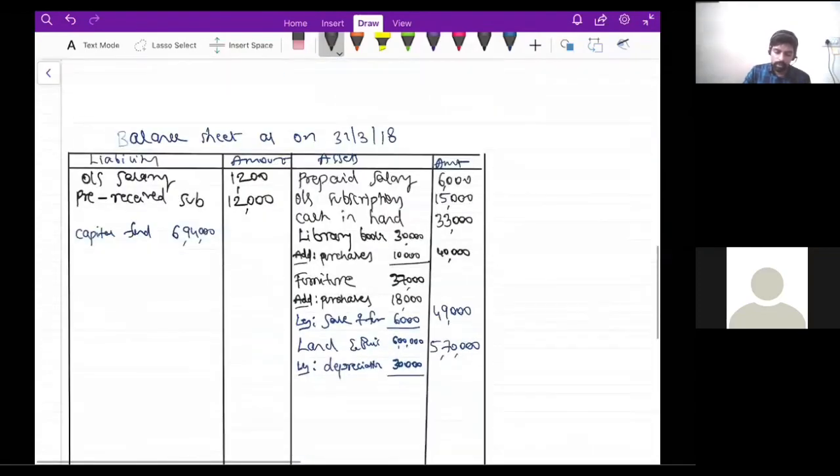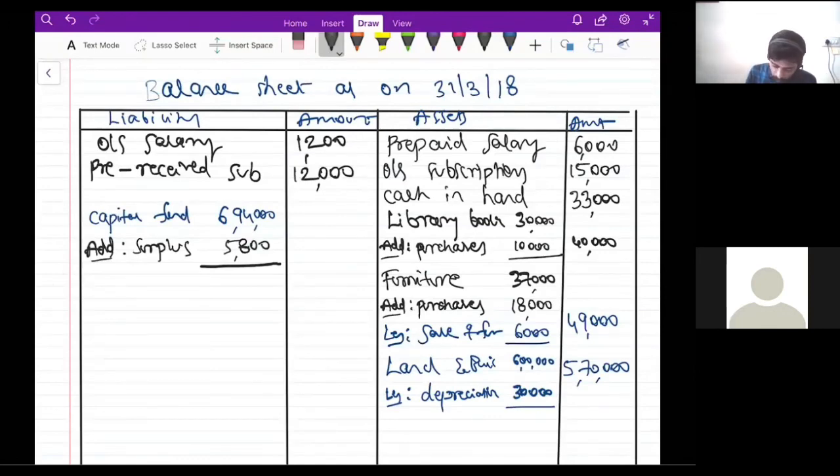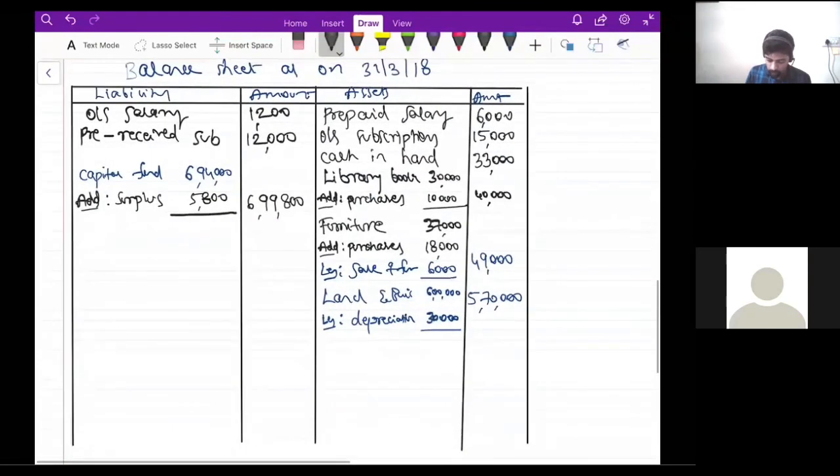So now this surplus, we should add to the capital fund. Deficit you should subtract, but surplus you should add. So add surplus 5,800. So now add this 5,800, how much will we get? 6,94,000 plus 5,800 is 6,99,800. So now find the balance sheet total, guys.